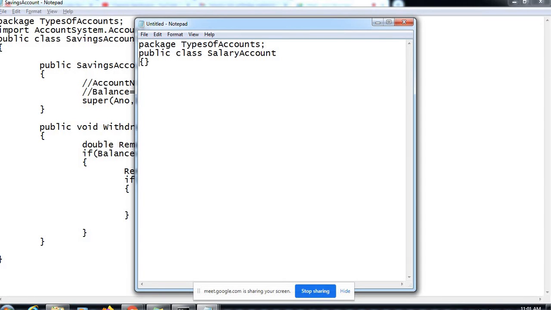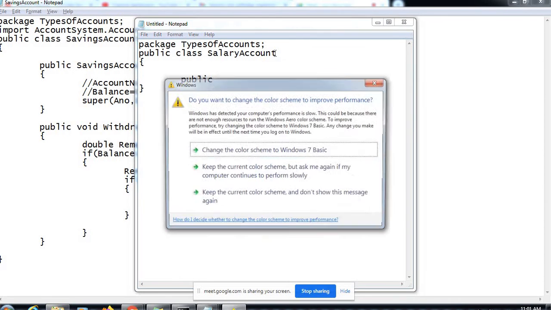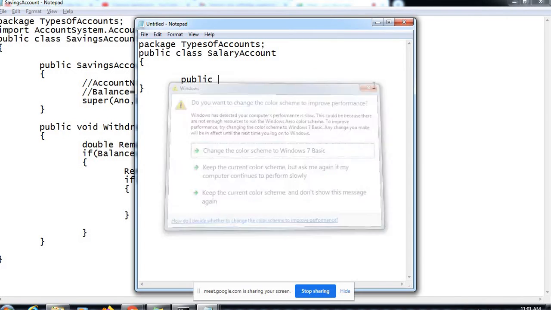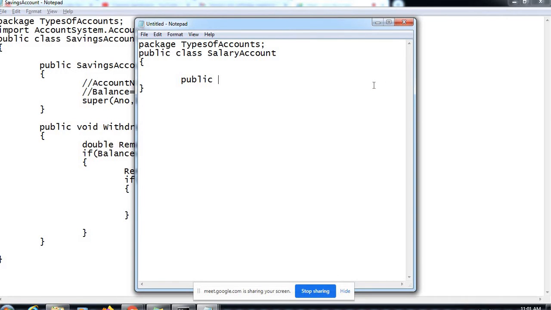Now we will define a constructor, because we want to define a way of creating a salary account. We do not have any way of opening a salary account with an initial balance. The first balance in the salary account would be your first salary, right?